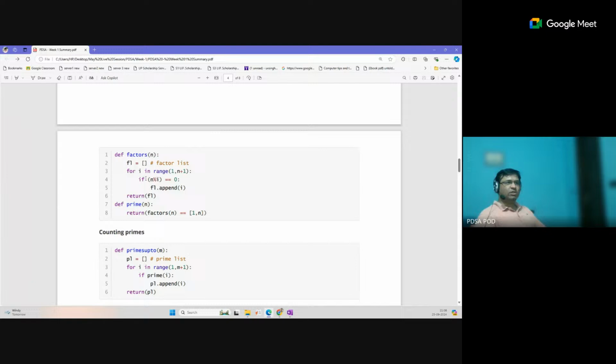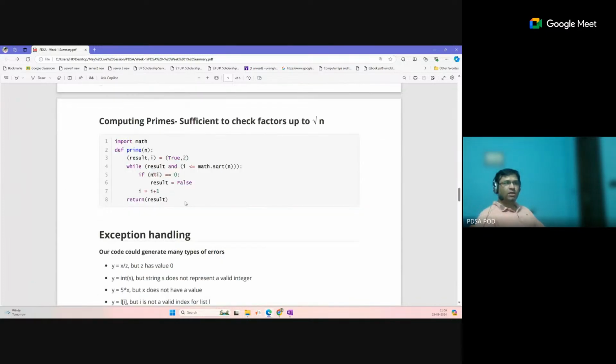So this loop runs n number of times. For n equal to 100, this loop will run 100 times, so 100 steps are executing. In the last solution, it is only square root of 100, that is 10 steps. So this solution is very much efficient compared to the previous solution.